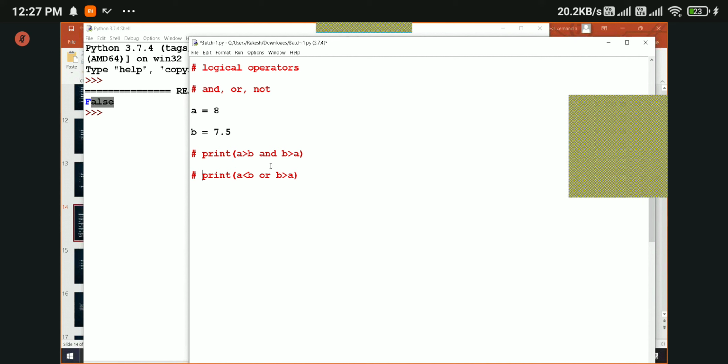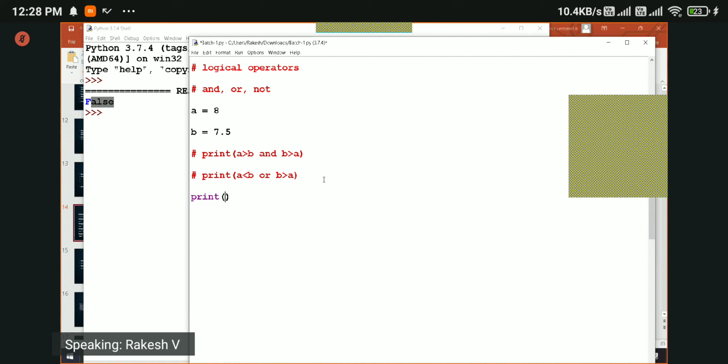So this is OR operator, and the last operator is NOT, right? NOT operator. So NOT is like, if it is true, it will return false. If it is false, it will return true. Okay. So let me show you an example.